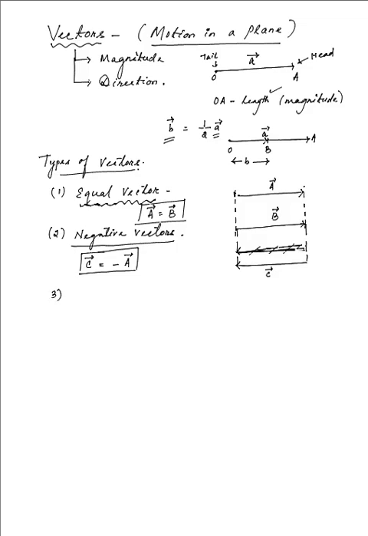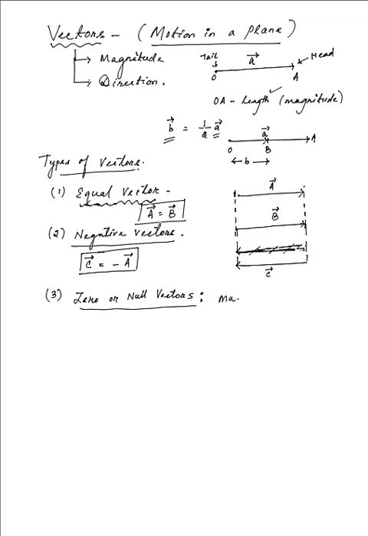Now, if we look at a third type, we have a zero vector or a null vector. Many a times during vector addition, vector calculations, the operators that act, you have the result of the magnitude to be zero, even if there is certain direction that you can give to it.